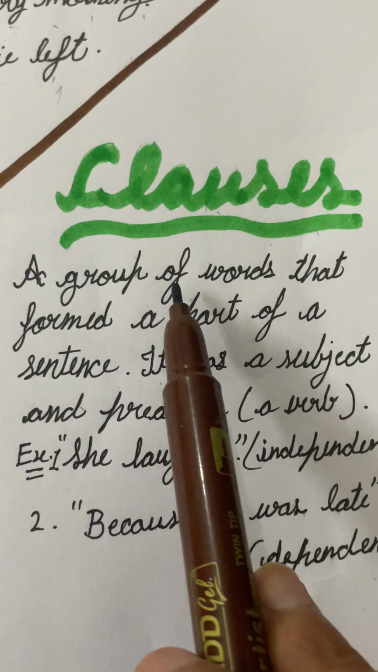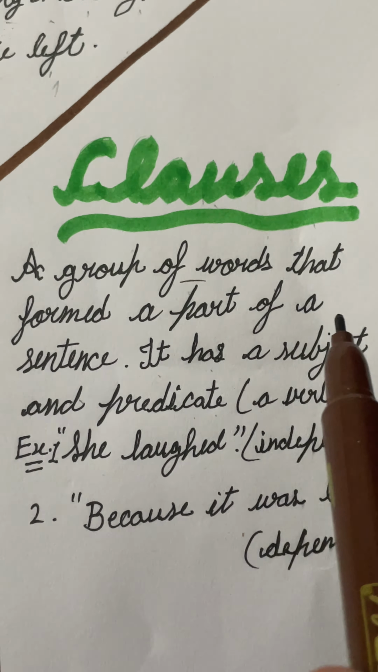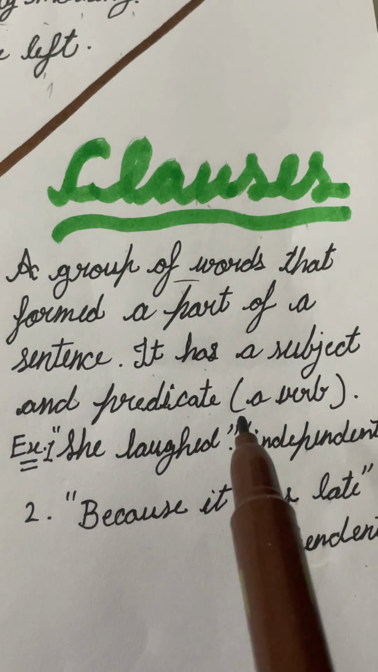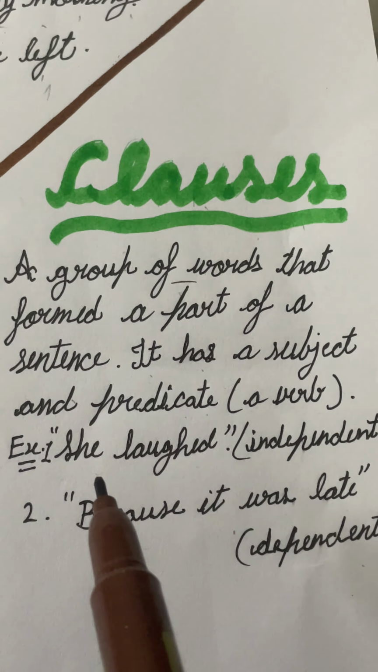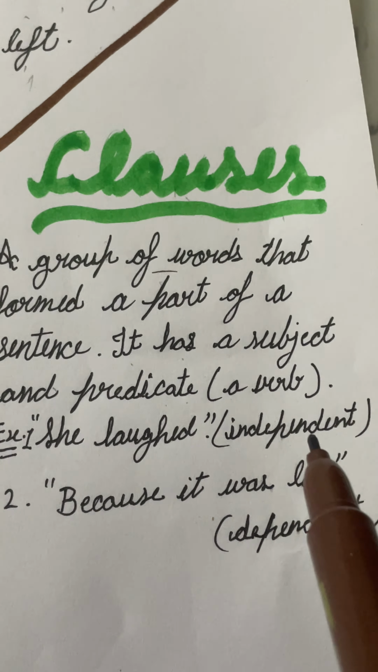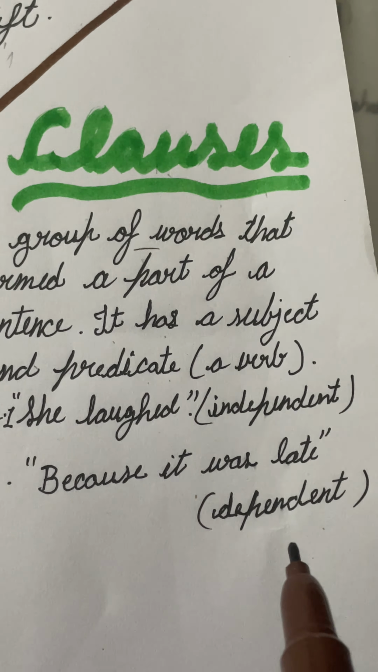The second one is clauses, a group of words that form a part of a sentence. It has a subject and predicate. For example, she laughed. It is an independent clause. Because it was late, it is a dependent clause.